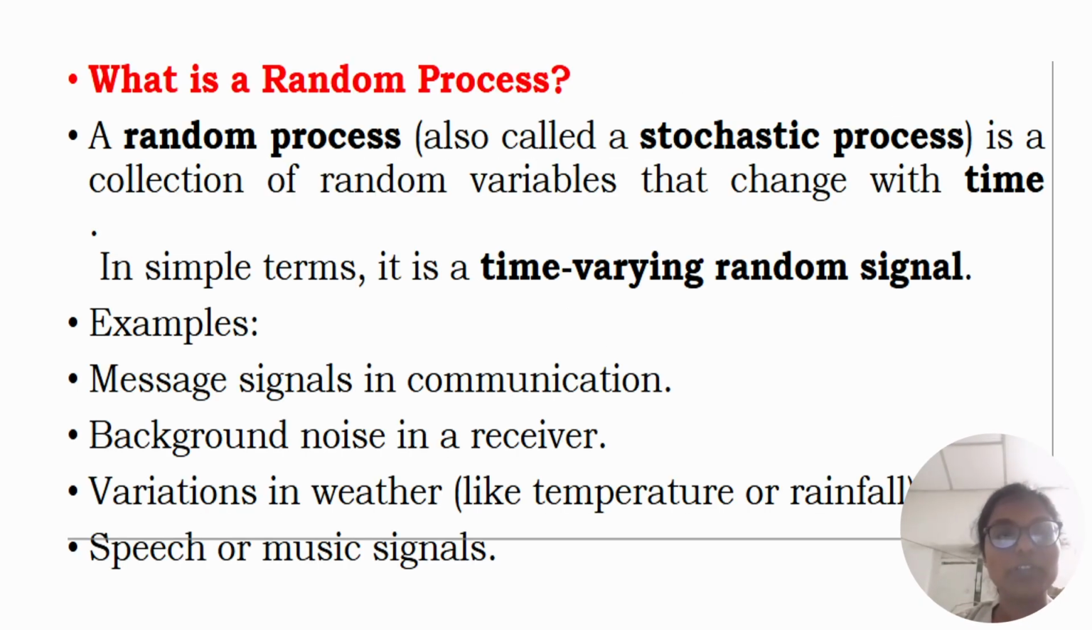I'm explaining the topic random process. A random process is a collection of random variables that change with time, and it has another name, stochastic process. In simple terms, it is a time-varying random signal. Some examples are message signals in communication, background noise in a receiver, variations in weather like temperature and rainfall, and speech or music signals.